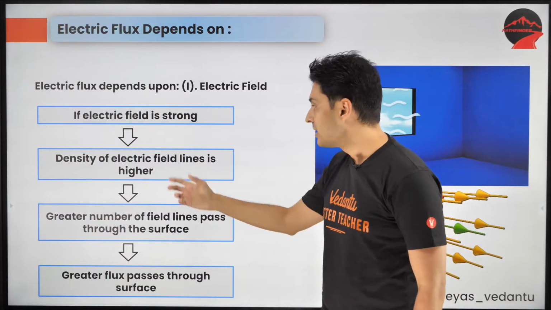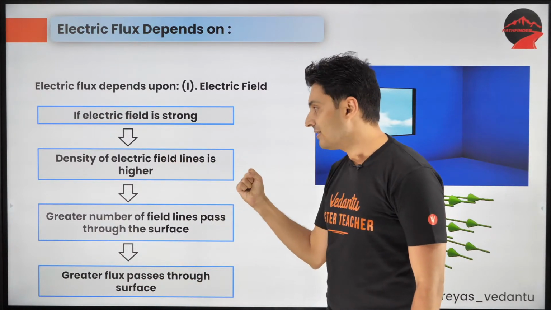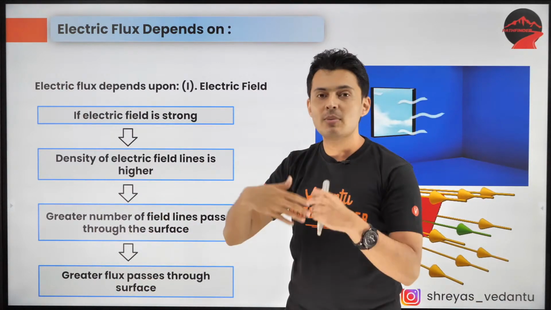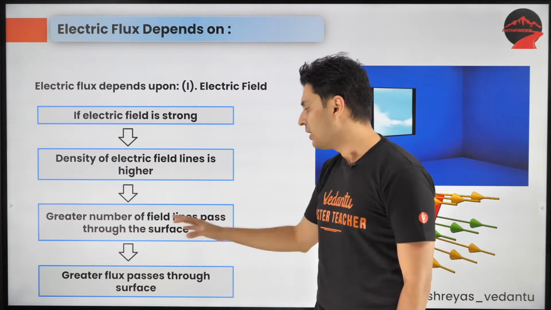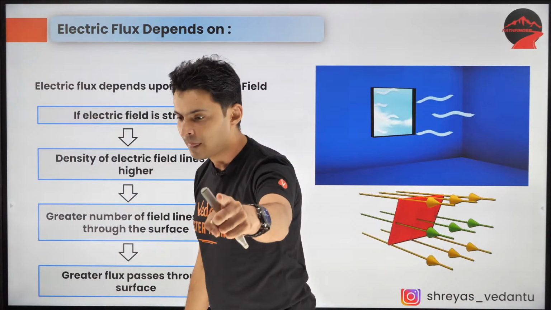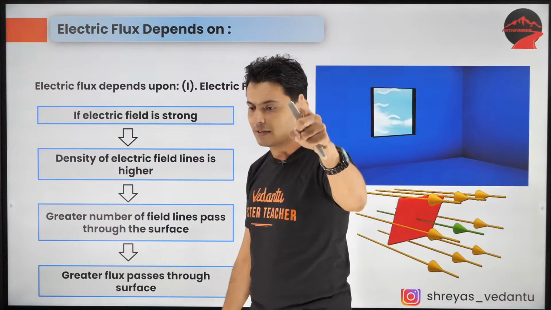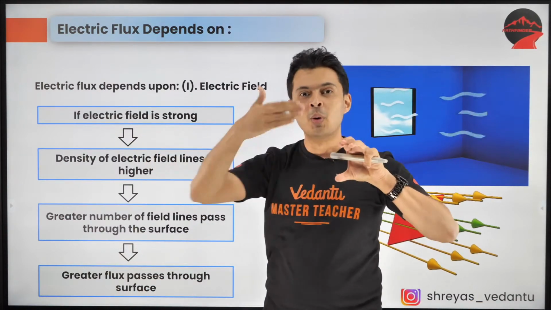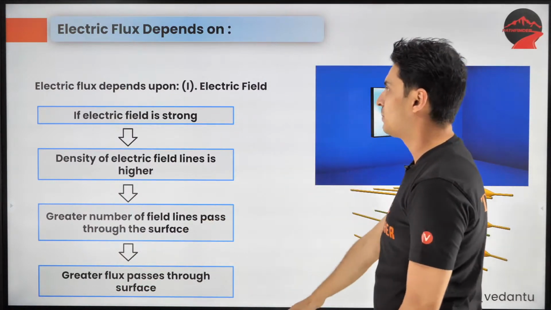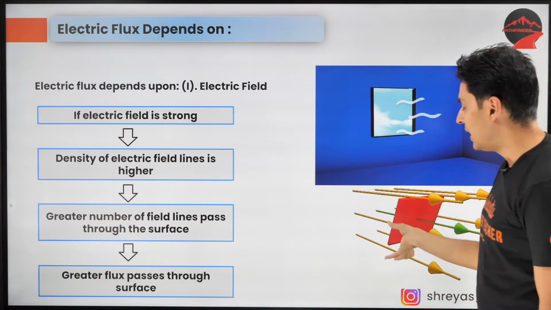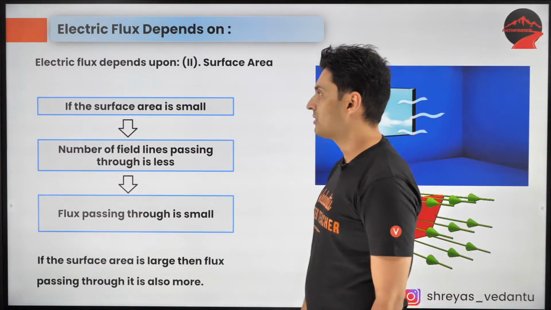And because the density of field lines is higher, the number of lines which actually pass will be higher, and that's why more flux will pass through the surface. I hope this is clear. So the more field lines through an area, the more the flux. So flux depends on how many field lines pass through an area: the more the field, the more the flux.